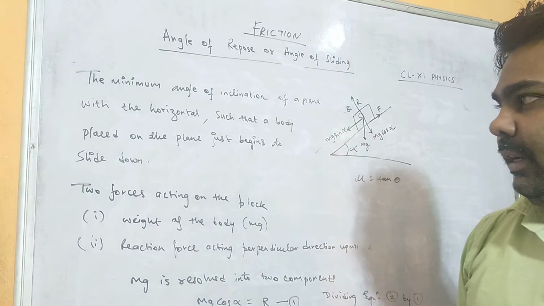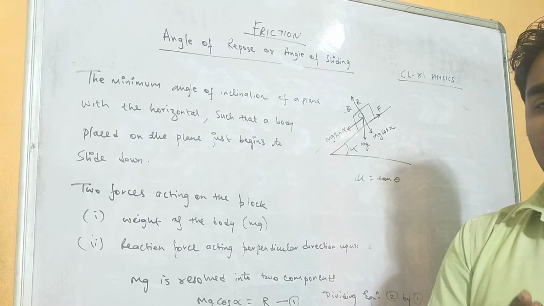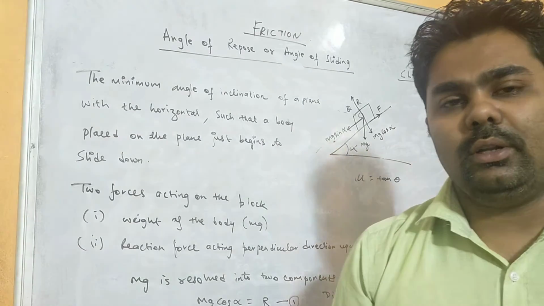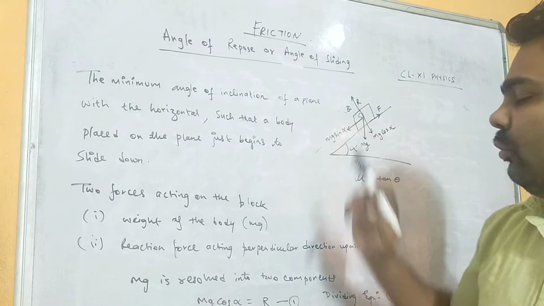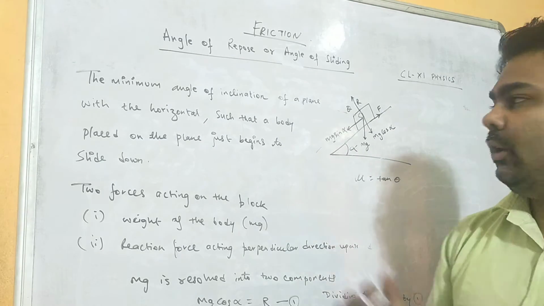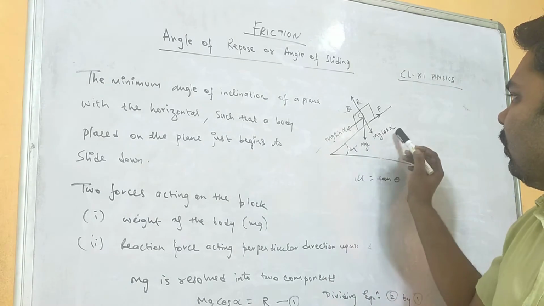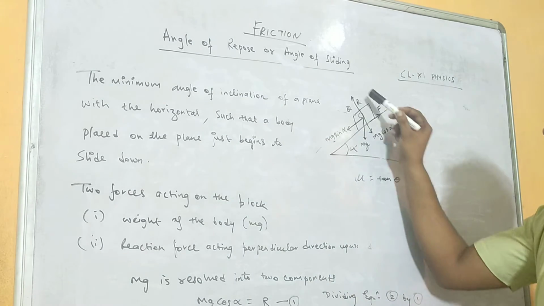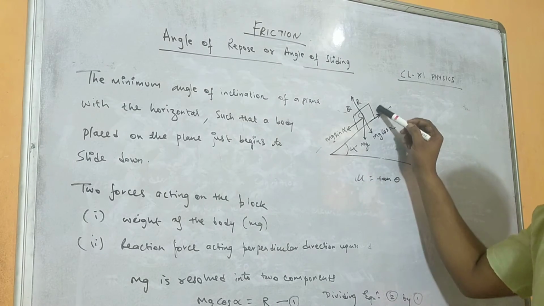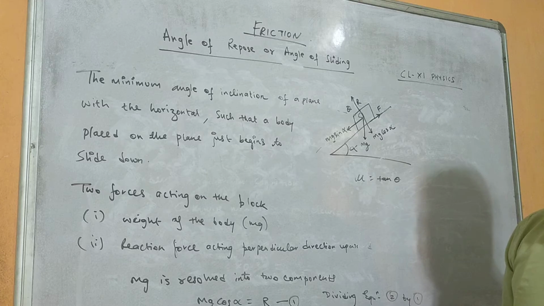So let me make it clear once. Angle of repose means the minimum angle of the plane with the horizontal at which the body starts sliding down. Now when a body starts sliding down, weight is resolved into two components, mg sin alpha and mg cos alpha. Now mg cos alpha is balanced by the reaction force, and the frictional force acting in the backward direction is equal to mg sin alpha.